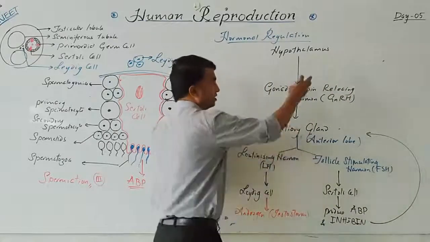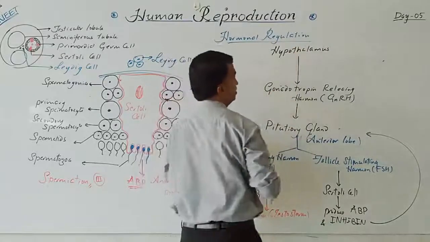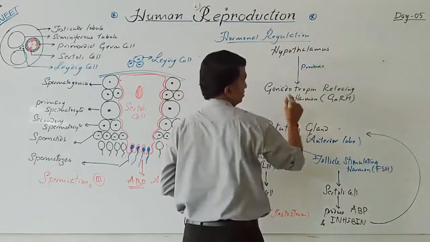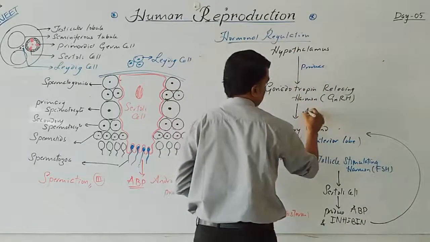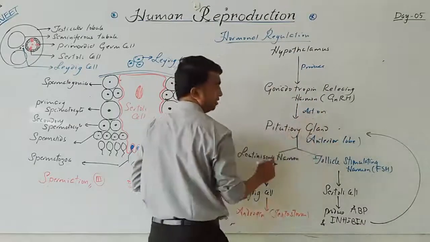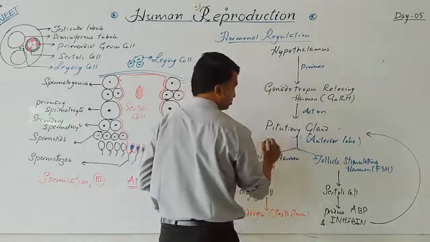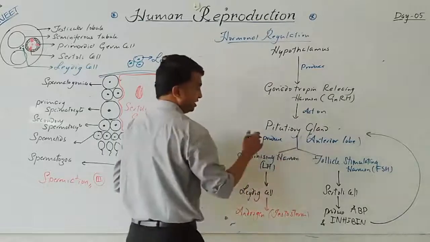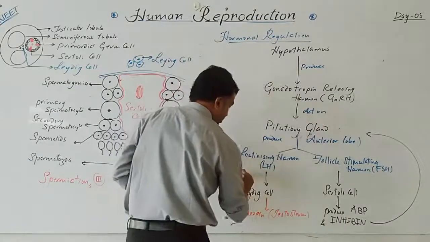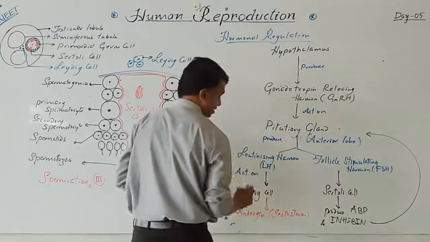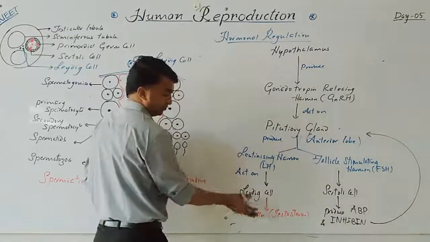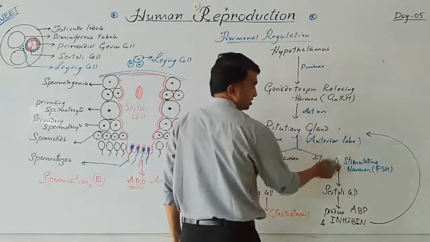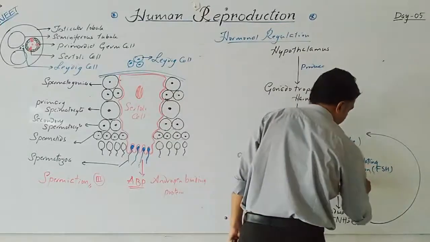Now try to understand. GnRH produced from the hypothalamus acts on the pituitary gland. Pituitary gland produces LH and FSH. LH will act on Leydig cell, and Leydig cell will produce the androgen. This will produce the secondary sexual characters of the male also. Now FSH will act on Sertoli cell.